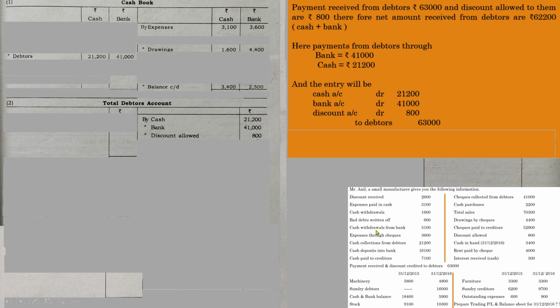You may think that cash withdrawals from bank, again amount coming. In a question, cash withdrawals 1,600, and another cash withdrawal from bank 5,100. It will not come like this. If it was drawings, the 5,100 should have been added with 1,600. They will not give it as 2 separate amounts. So we can consider this as drawings, and we can consider this as another sort of transaction. Next one, go through any of the transactions that represent drawings.